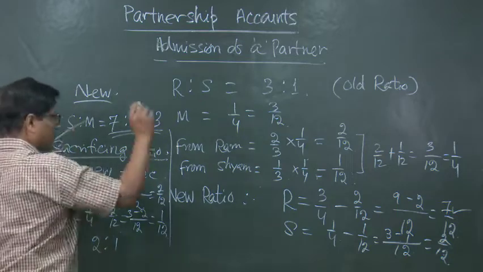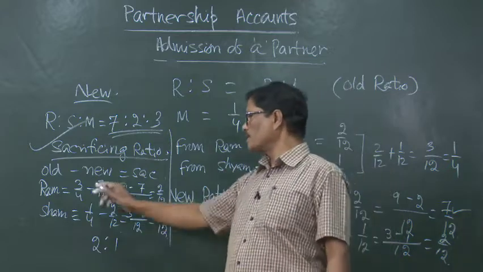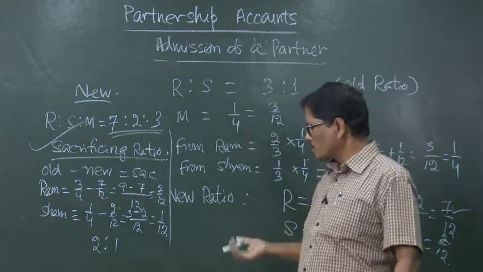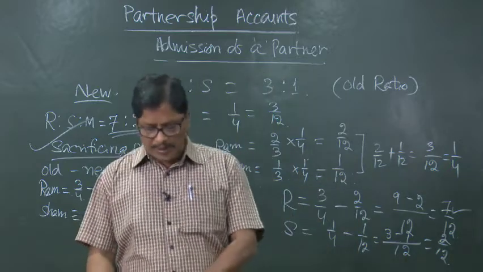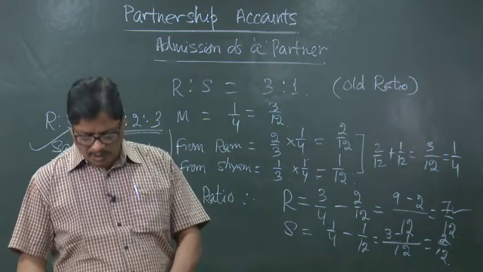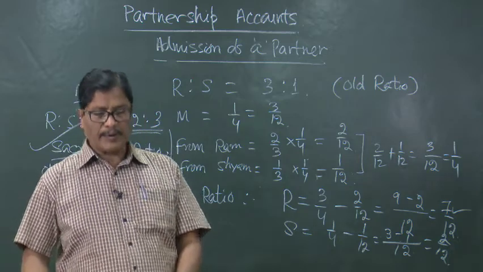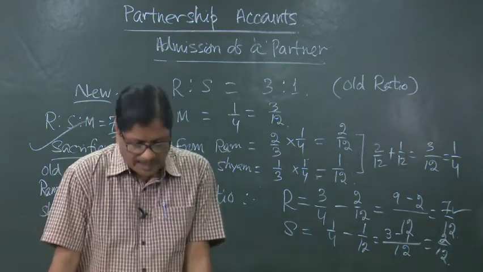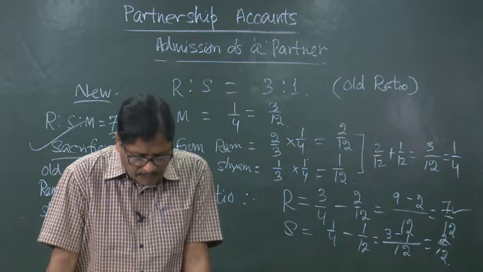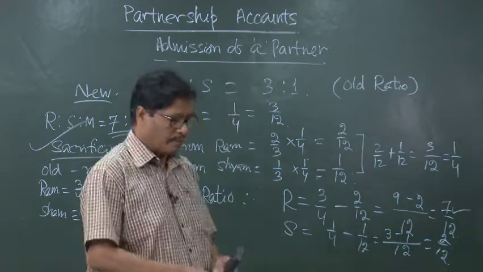So, far as the sacrificing ratio is concerned, it will be 2:1, that is Ram has sacrificed 2, Sam has sacrificed 1. So, these ratios will be very useful when we will do the problems on different types of problems. When we will work out, it will be very much necessary. After this, we have to read about the revaluation of assets and liabilities.